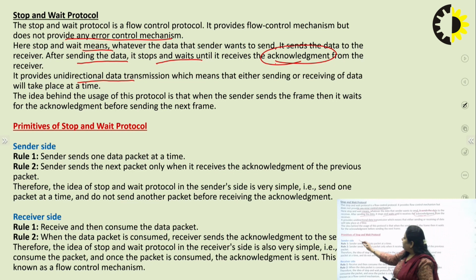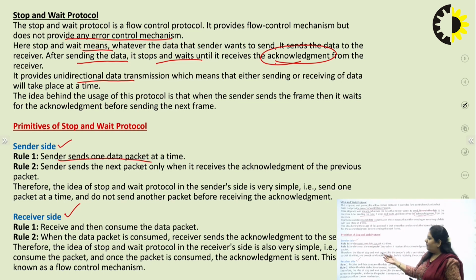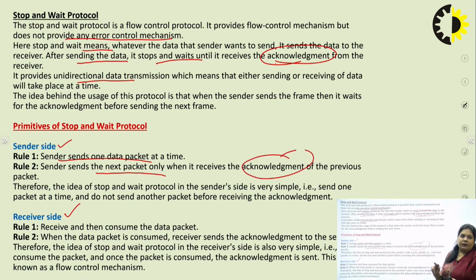See, the primitives are on the sender side and the receiver side. On the sender side, rule one: the sender sends one data packet or one frame at a time. Rule two: the sender sends the next packet only when it receives the acknowledgement. Only after receiving the acknowledgement does the sender send the next frame. At the receiver side, the receiver receives and consumes the packet. After receiving the packet, the receiver sends the acknowledgement to the sender and then waits for the next frame to arrive.